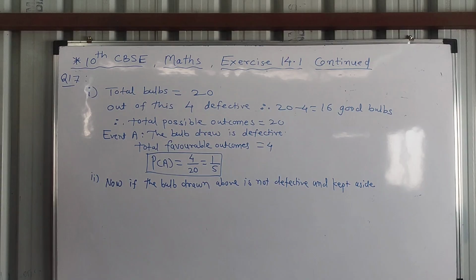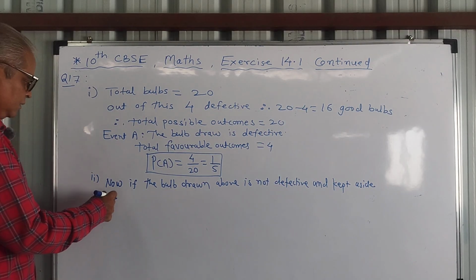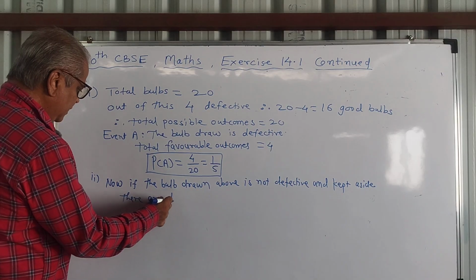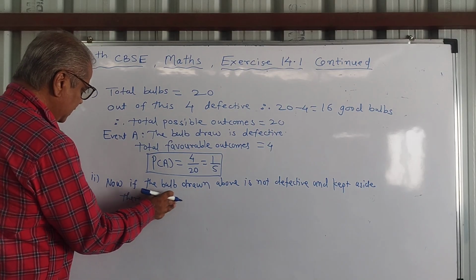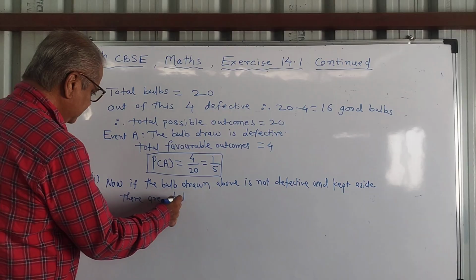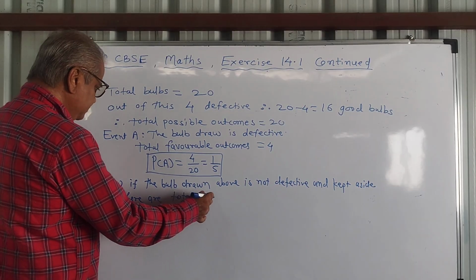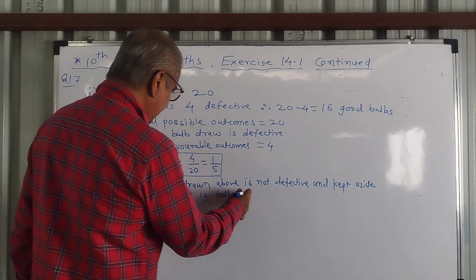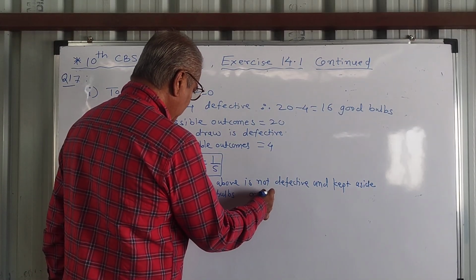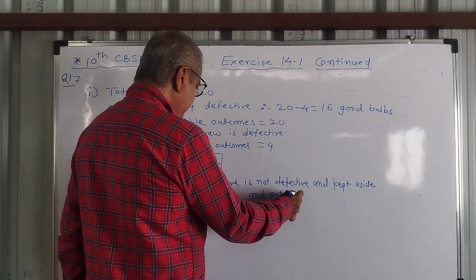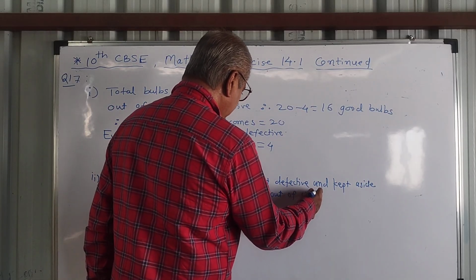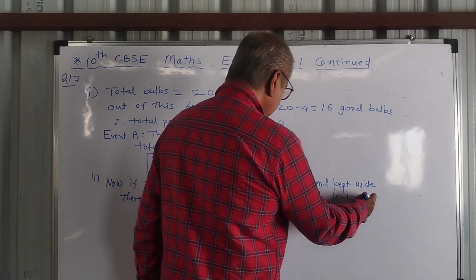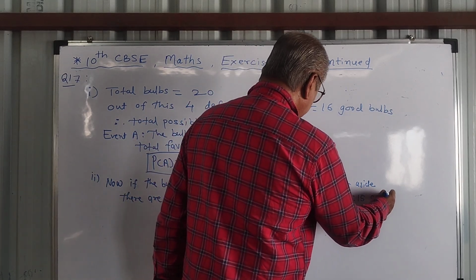Therefore, there are 15 good bulbs. There are total 19 bulbs, out of which 16 minus 1 is equal to 15 good bulbs.